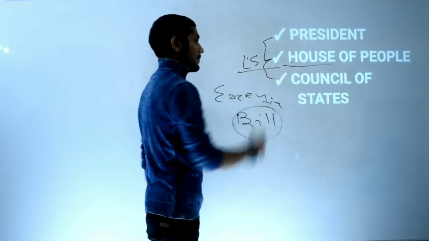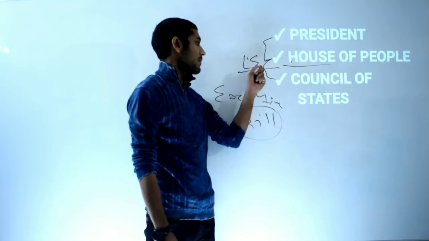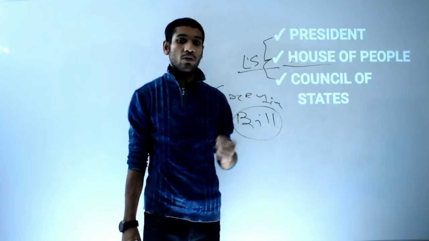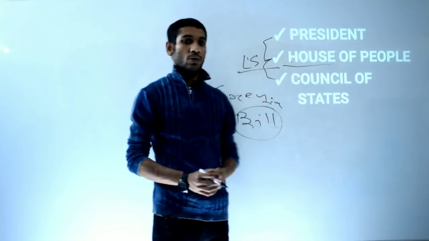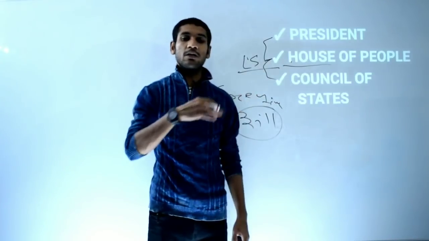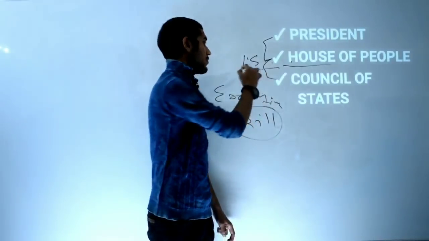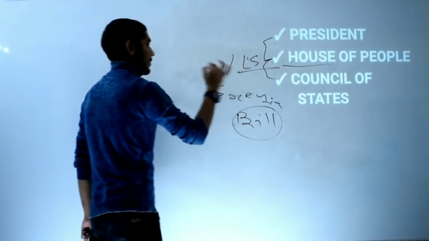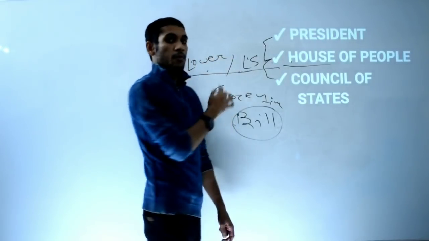In the Westminster model in Britain, it is termed as House of which? House of Commons. So in Britain, under the Westminster model, it is known as House of Commons. In India, it is known as Lok Sabha, House of People, as well as the lower house. Why lower house? You will get it after a few slides.